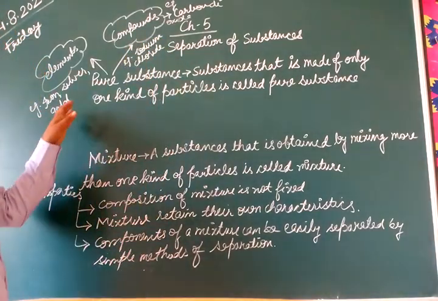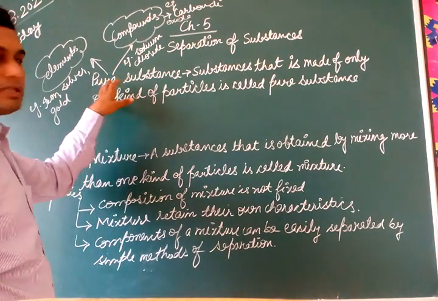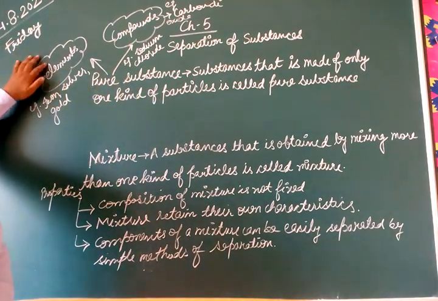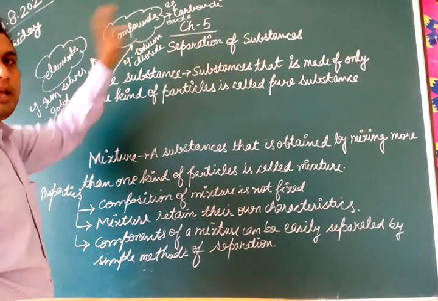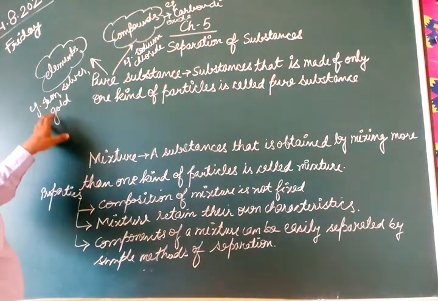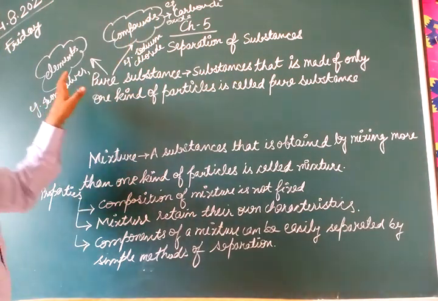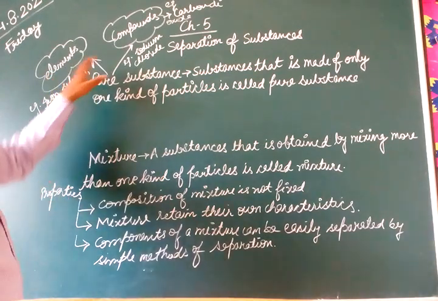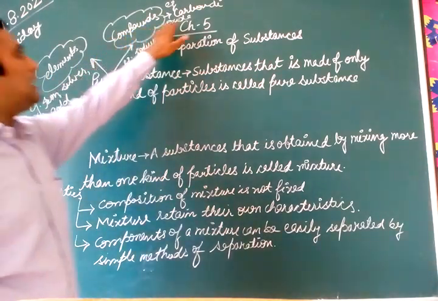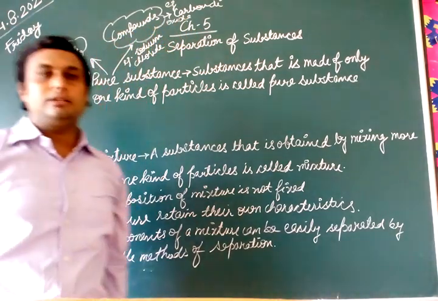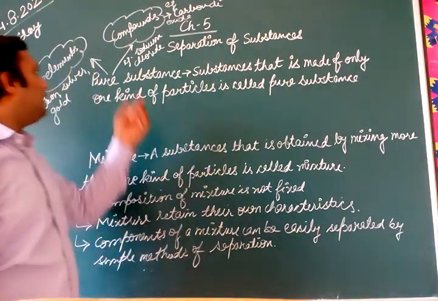Pure substances are divided into two parts. The first one is the element and the second one is the compound. Examples of elements are iron, silver, gold. And if we talk about compounds, carbon dioxide and sodium chloride, these are examples of what?